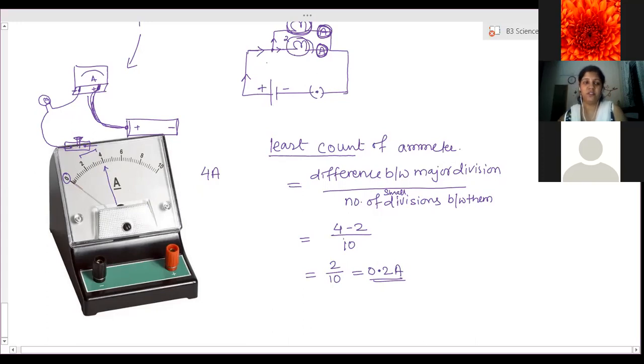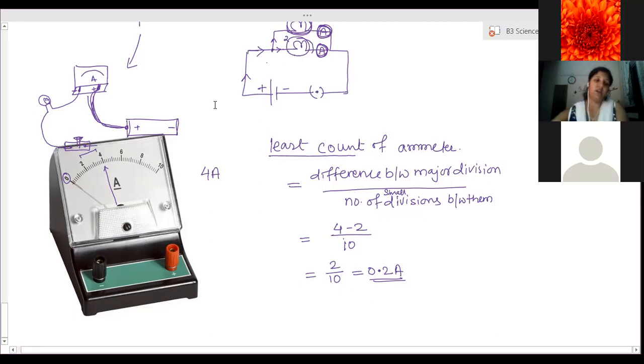That is the first division here. After 0, the first value is 0.2. Every division value is 0.2. The next will be 0.4, then 0.6, 0.8, then 1.